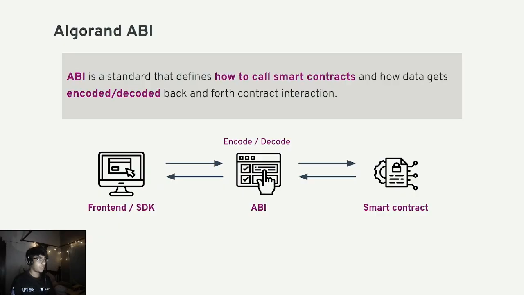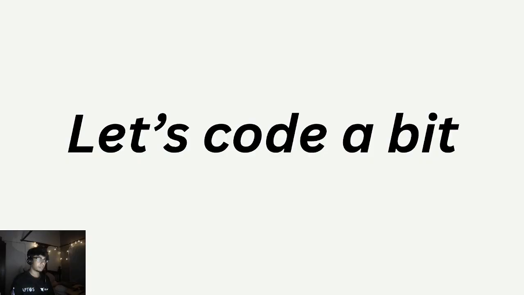Okay, so when you deploy a smart contract, it spits out one thing, that's the ABI. The ABI is a standard that defines how to call your smart contract and how your data gets encoded and decoded back and forth for contract integration, right? So through the ABI, we can integrate our front end with a smart contract. And the ABI is a file of JSON methods that states how and what the contract does.